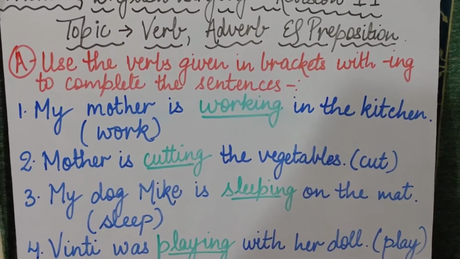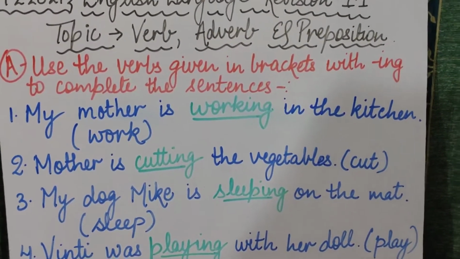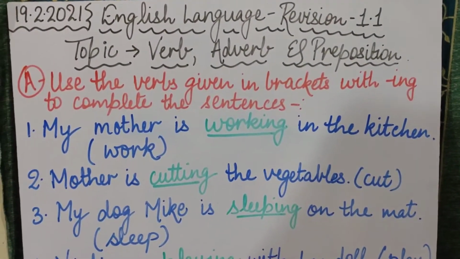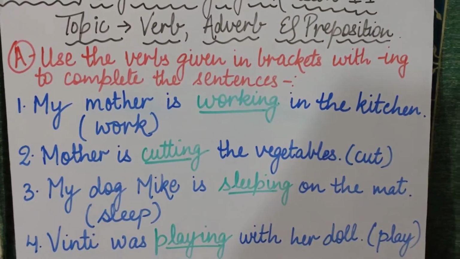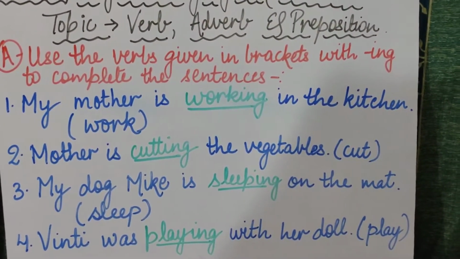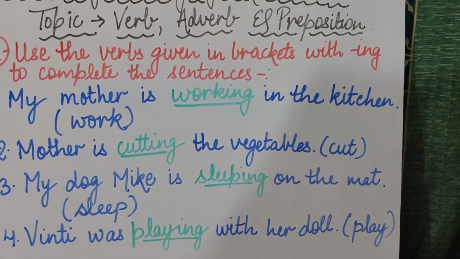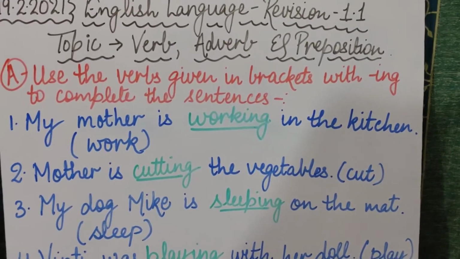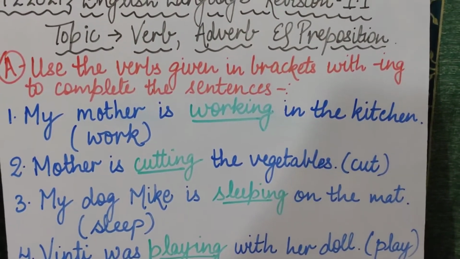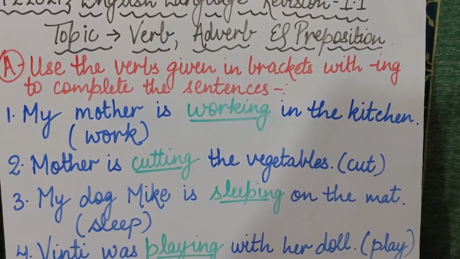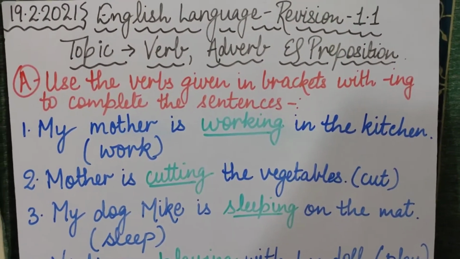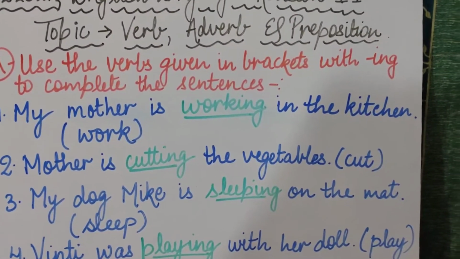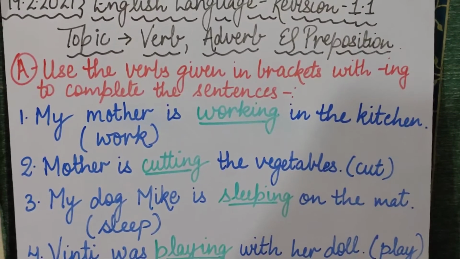As I have explained before also, verbs are doing words. They are action words. Whenever you are doing something, whatever you are doing, that action word is known as verb. Is that clear? Like, verbs are doing words. They tell us about the action done by any person or thing. Okay, किसी भी person या किसी भी चीज से जो एक्शन हो रहा है, उस एक्शन वर्ड को हम वर्ब बोलते हैं. Is that clear?